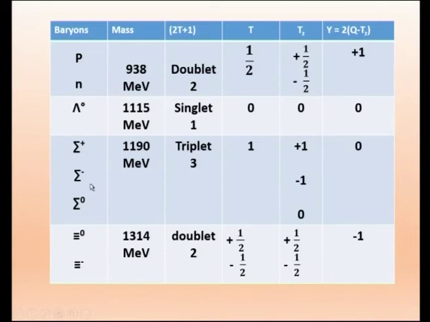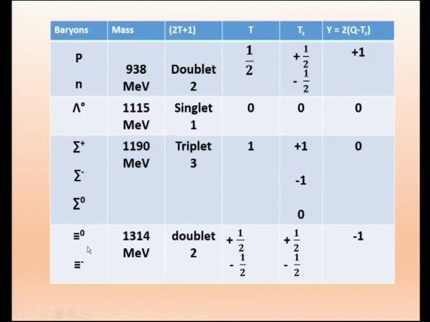Similarly, for this one, this is minus 1. Therefore, this will be q equal to minus 1, and then this one is minus of minus 1 plus 1, 0. Therefore, we get y equal to 0. If we substitute, you will know what is happening. So all the 3 particles will have y equal to 0. This is sigma 0. This is q equal to 0, and also Tz equal to 0. Therefore, y equal to 0. So they found that the quantity hypercharge is remaining constant for a set of isobars.